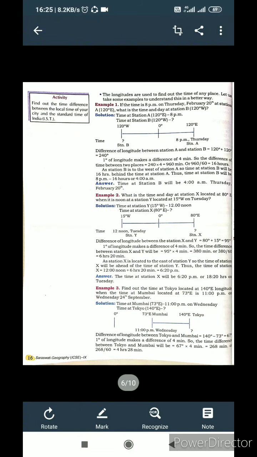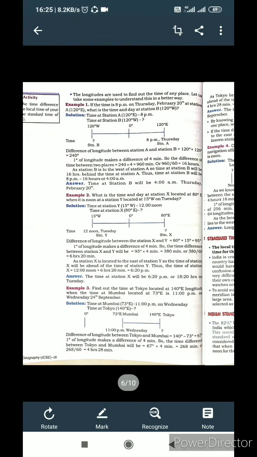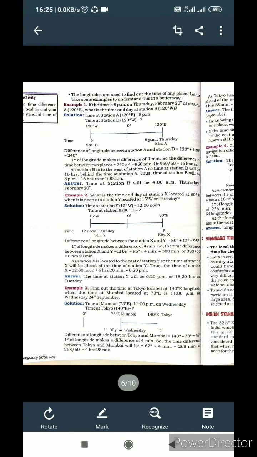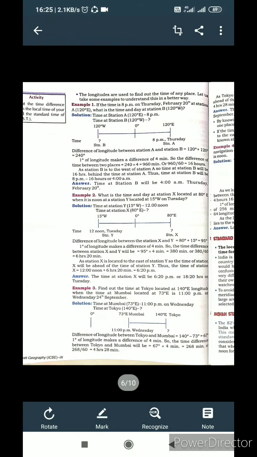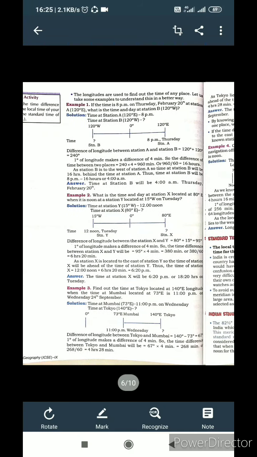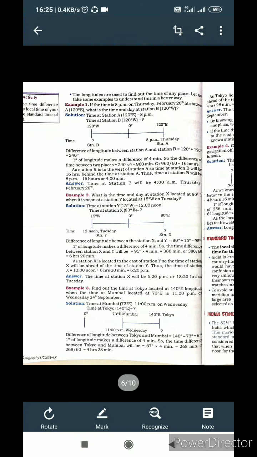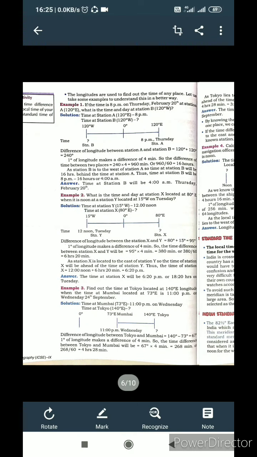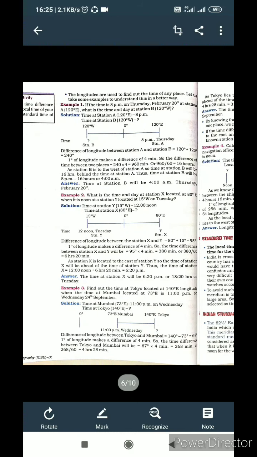Now, with the help of some questions, students, I am going to make you understand. The longitudes are used to find out the time of any place. Let us take some examples to understand this in a better way. Example: if the time is 8 p.m. on Thursday, February 20th at a station A at 120 degrees east, what is the time at a station B, 120 degrees west? Station A is at 120 degrees east and station B is at 120 degrees west.